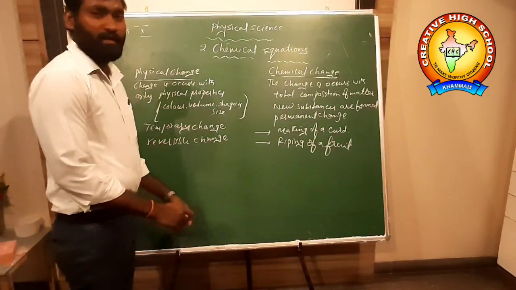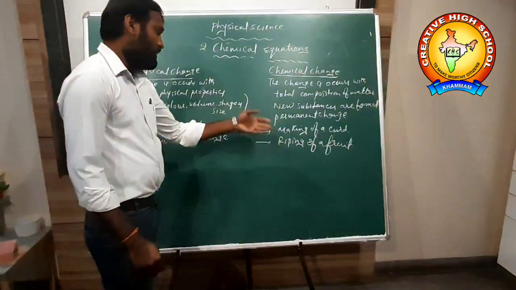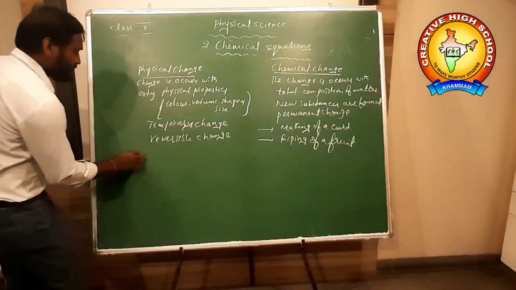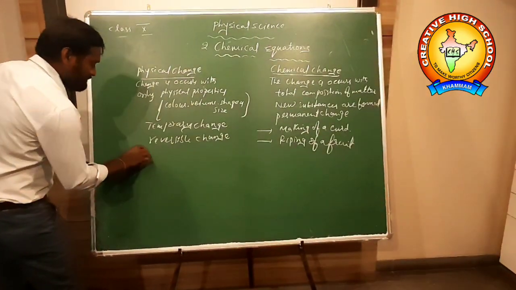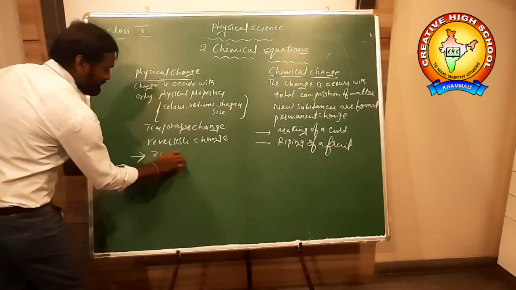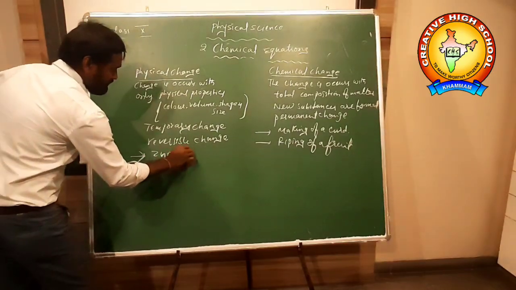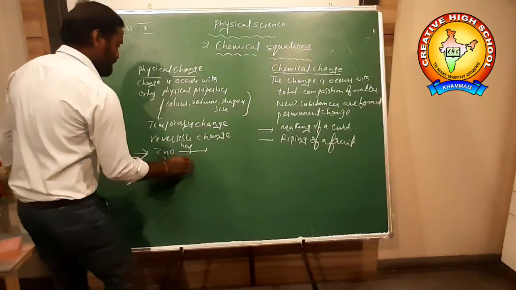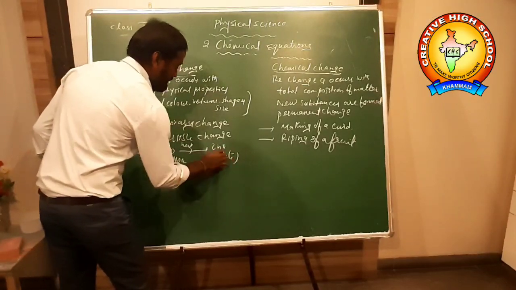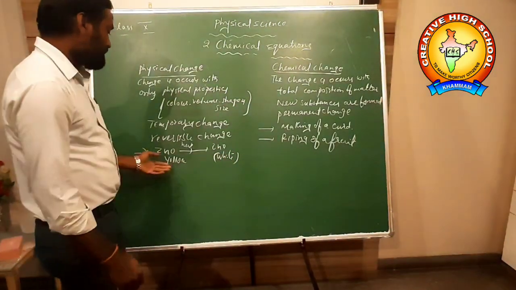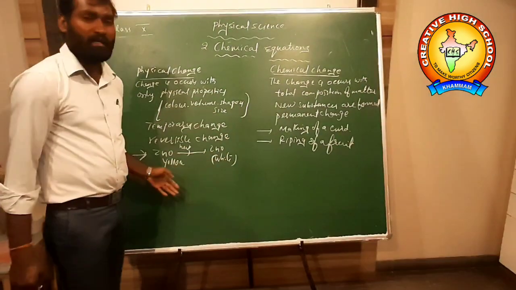When the fruit is ripening, does the fruit come back to the raw material? No. Here, for example, there is a change of colors. Zinc oxide is yellow in color. When I heat it, it turns white. So what happens here? Zinc oxide is first yellow, next it becomes white. One color is changed.